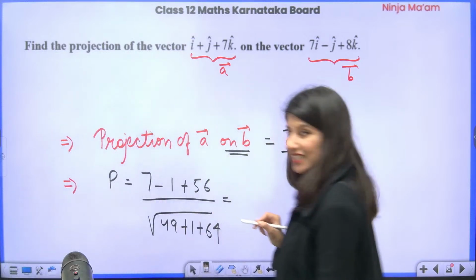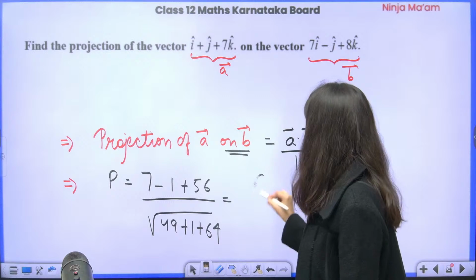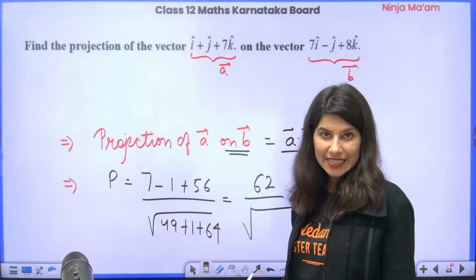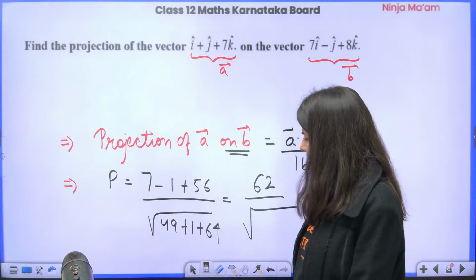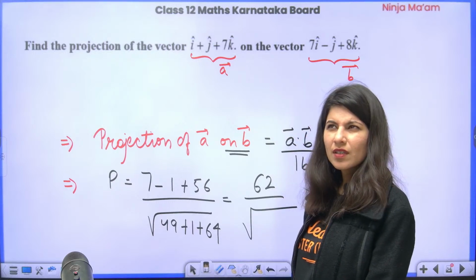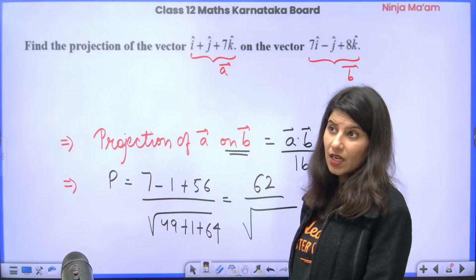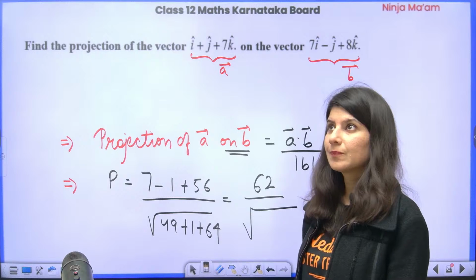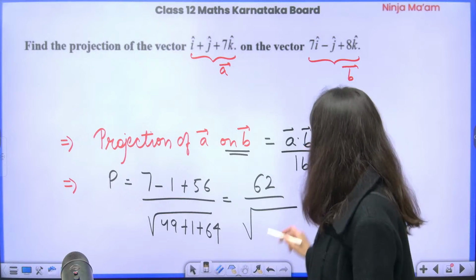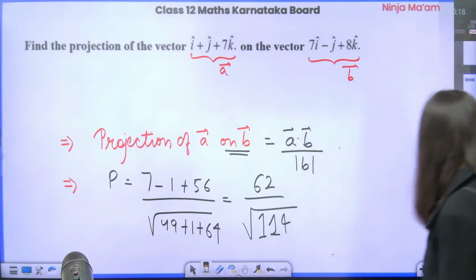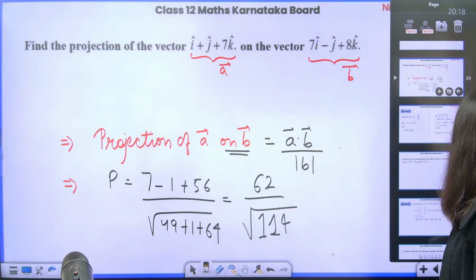And 56 plus 6 is going to give you 62 upon square root of 50 plus 64. 50 plus 50 is 100, 100 plus 14, 114. So 62 upon root 114 is your answer.